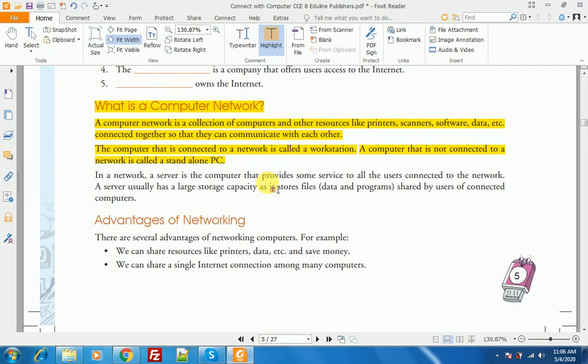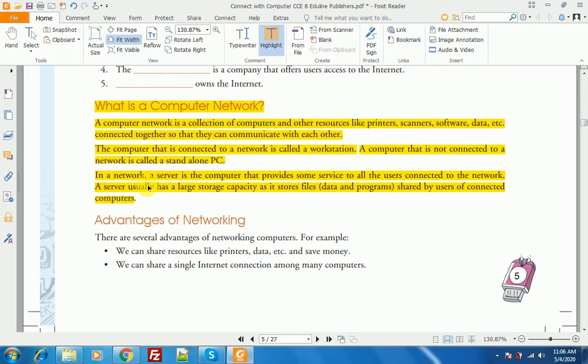In a network, a server is the computer that provides some services to all the users connected to the network. A server usually has a large storage capacity as it stores files, data and programs shared by users of connected computers.